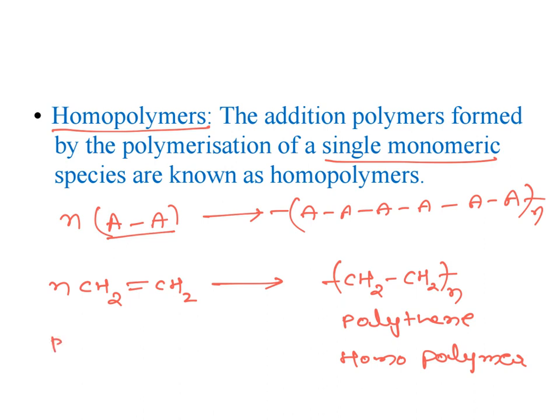Similarly, PVC, polyvinyl chloride, is also an example of a homopolymer. Or polystyrene: styrene undergoes polymerization to give polystyrene. So here only styrene is the monomeric unit, and in PVC vinyl chloride is the monomeric unit. So all these polymers are examples of homopolymers.